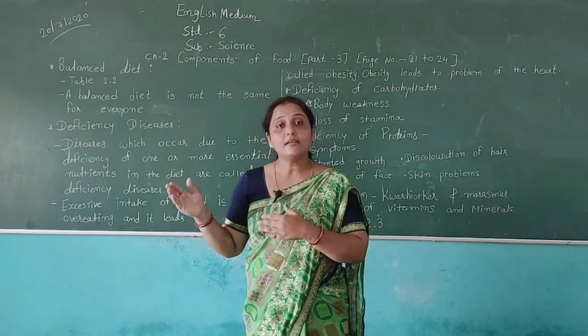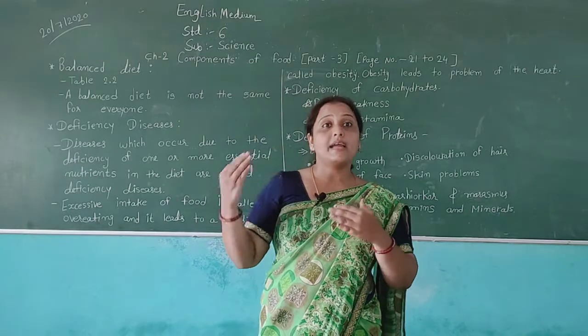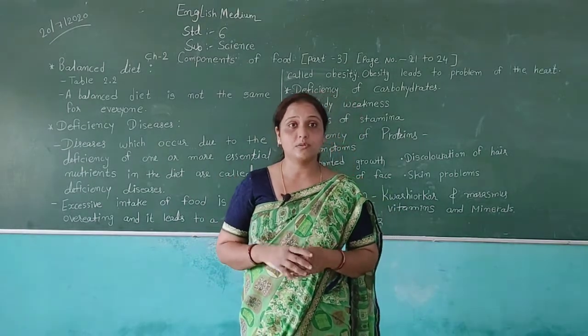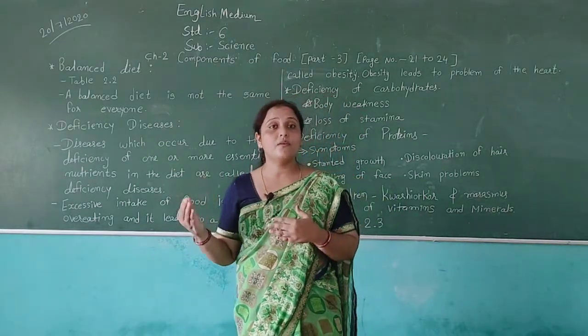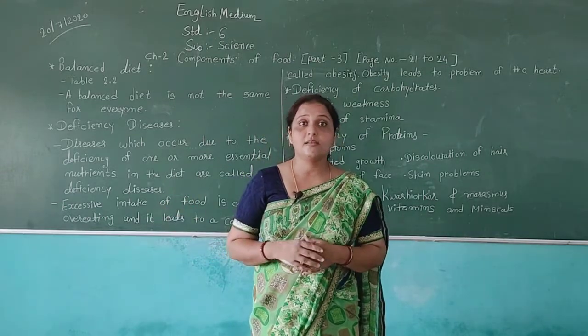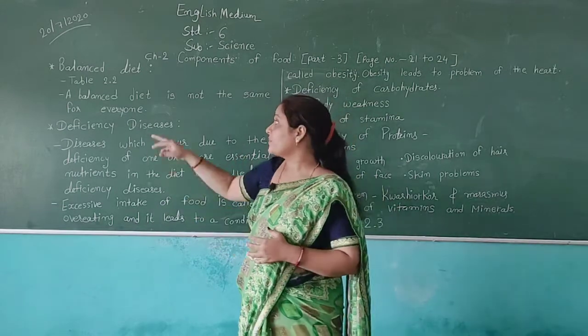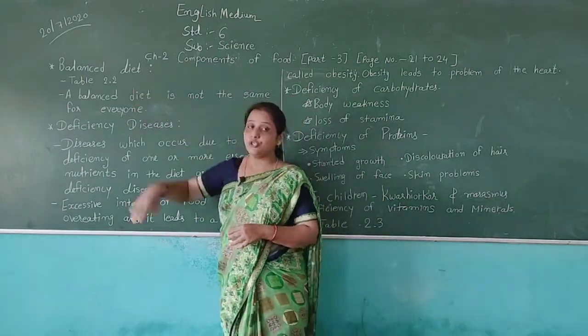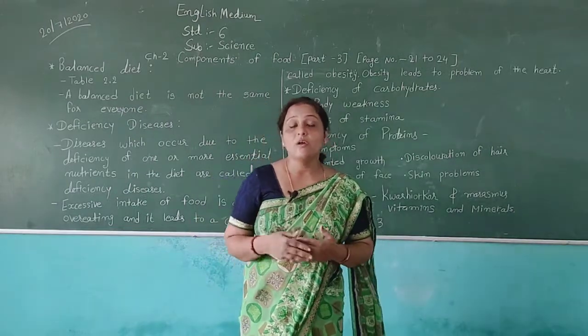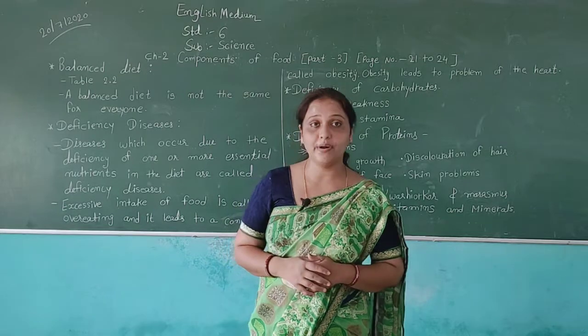You can read the table and understand how food gives us different nutrients, and if we want carbohydrates, which food we can eat, and if we want fats or proteins. So according to table 2.2, you can understand which food gives us which nutrient.